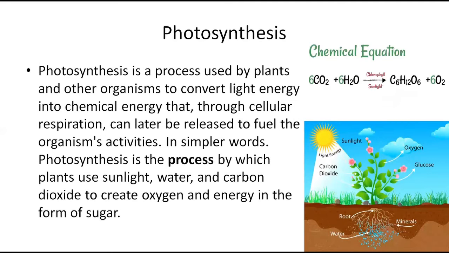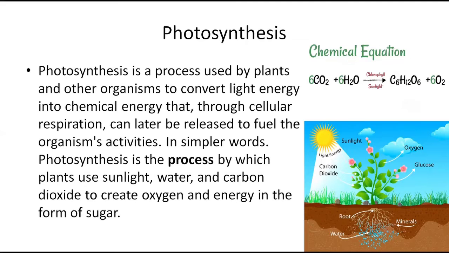Now, what is photosynthesis? Photosynthesis is a process used by plants and other organisms to convert light energy into chemical energy that, through cellular respiration, can later be released to fuel the organism's activities. In simpler words, photosynthesis is the process by which plants use sunlight, water, and carbon dioxide to create oxygen and energy in the form of sugar.